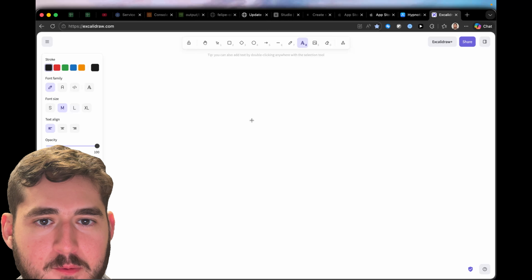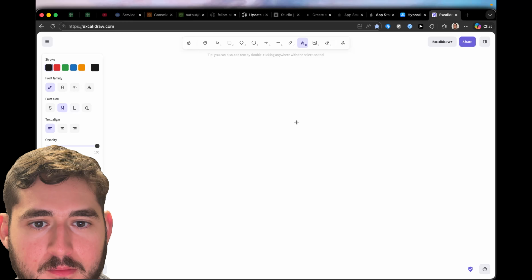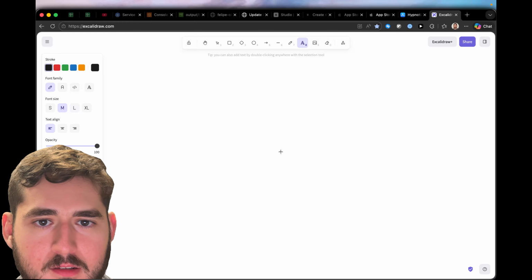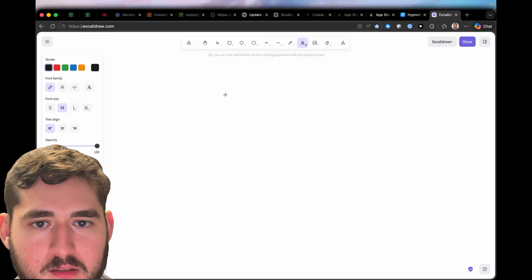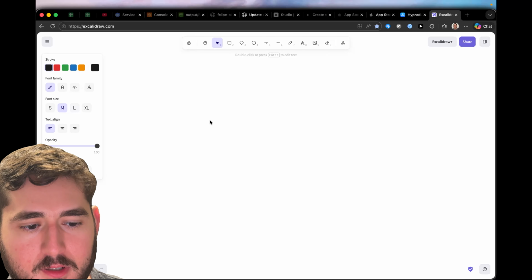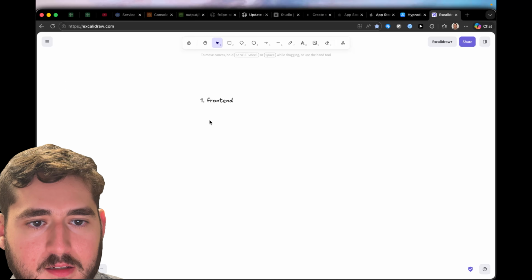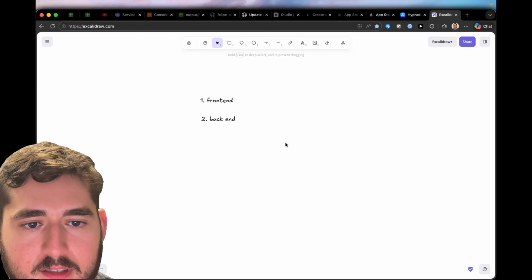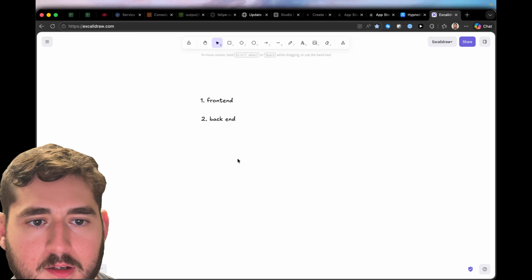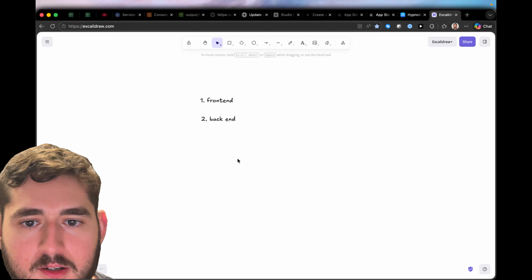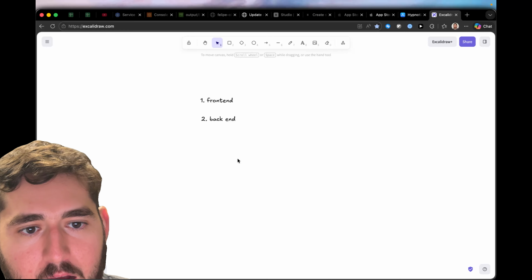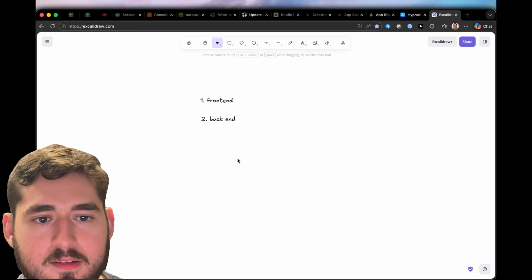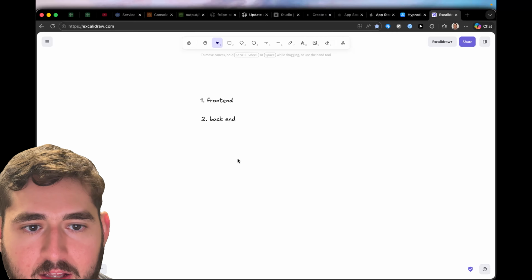Okay, so the first thing I want to talk about is if you're a total beginner when it comes to coding and app development, the first concept you need to have is the difference between front end and back end. Okay, so front end is basically the visuals of the app, right? Making the design, deciding where all the buttons go, how it looks, and all that stuff. And then back end is how you actually have the core functionality of the app.